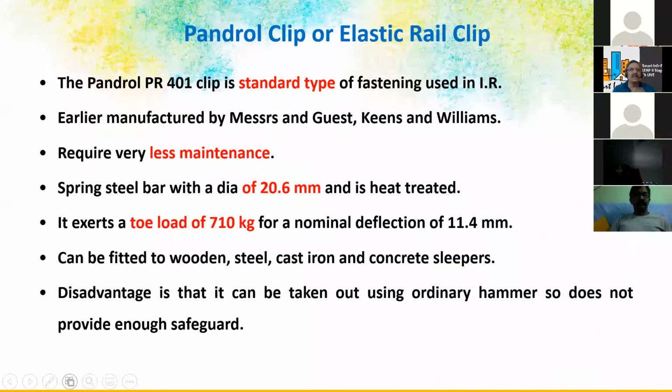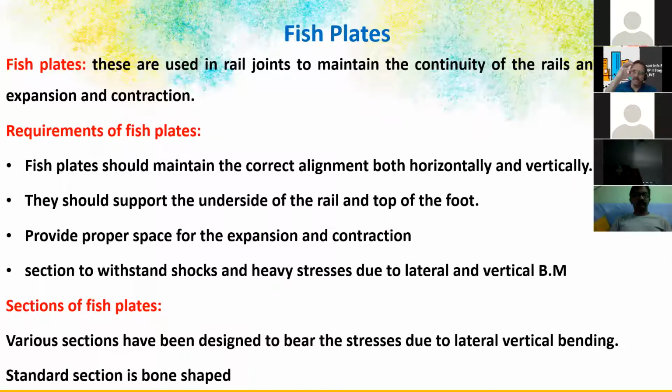So these are all the material that is used for fixing the rail. And we have this Pandrol clip or elastic rail clip, and the Pandrol 401 clip is the standard type of fastening used in IR, and earlier manufacturers, and required very little maintenance for these clips actually. And then spring steel bar with a diameter of 20 mm is heat treated actually, and it exerts a toe load of 710 kgs. So by its shape and its elasticity, you know, this will claw.